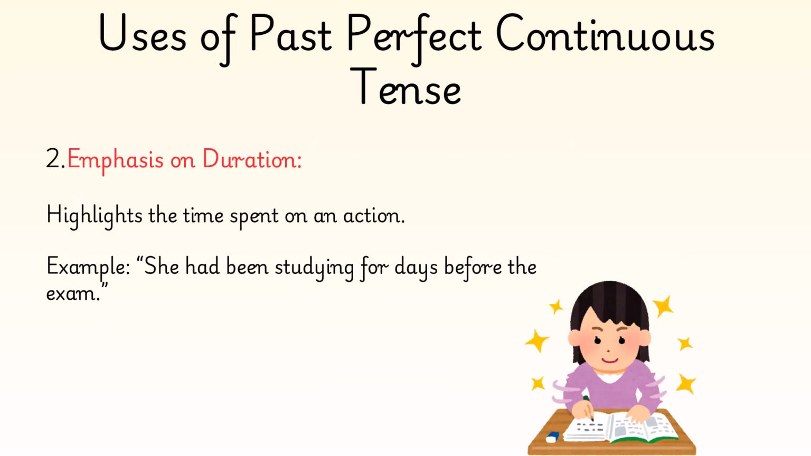Second, emphasis on duration. It highlights the time spent on an action. Means for how long the action was taking place. For example, she had been studying for days before the exam. Means she had been studying for days. See, it is the duration here, for how long she was studying. So it emphasizes the duration.